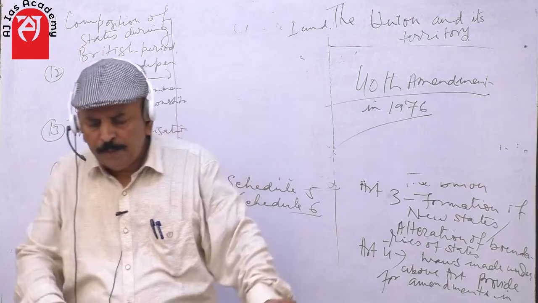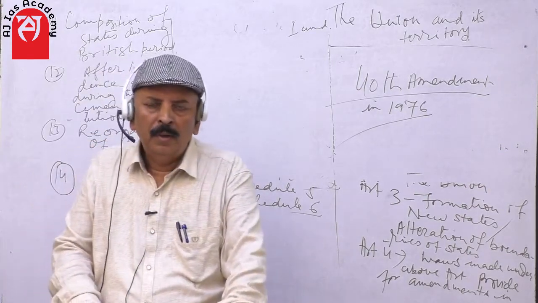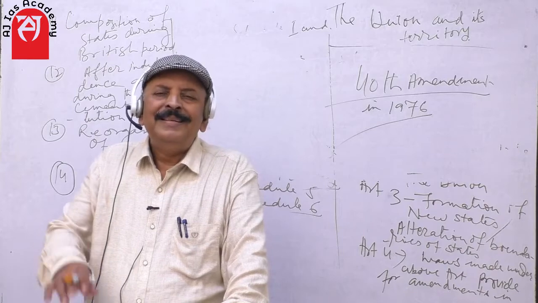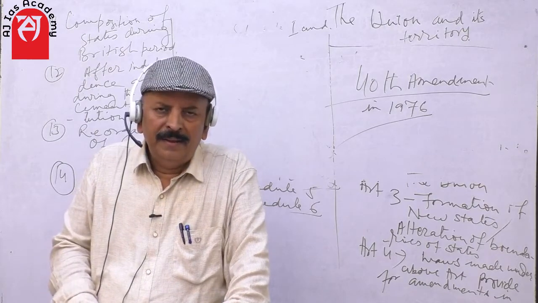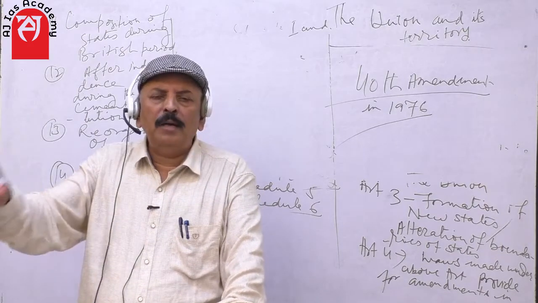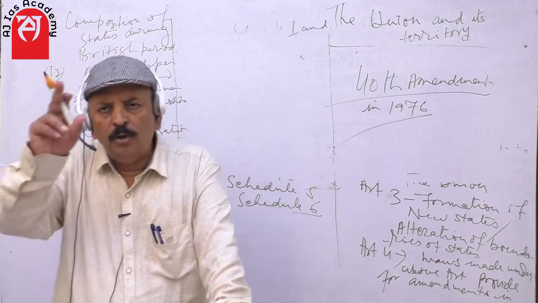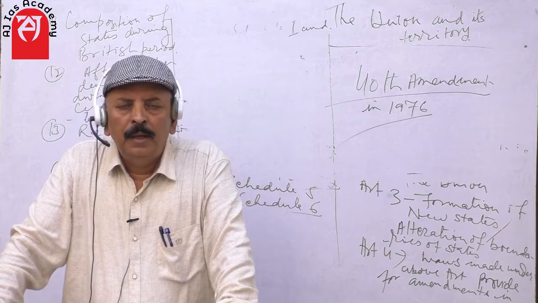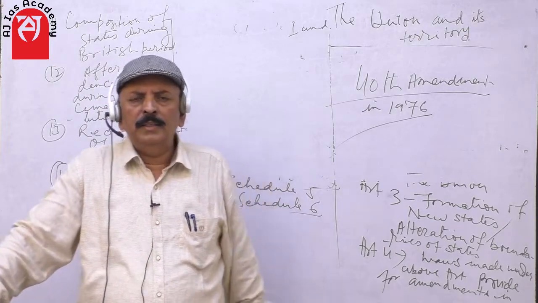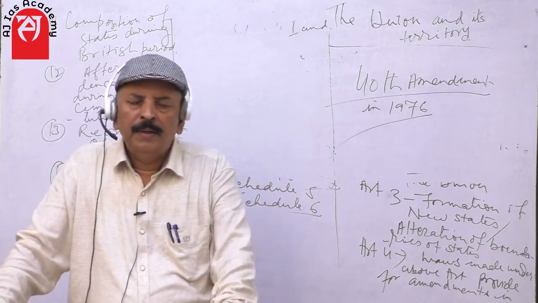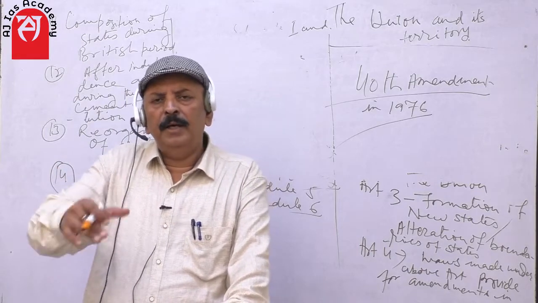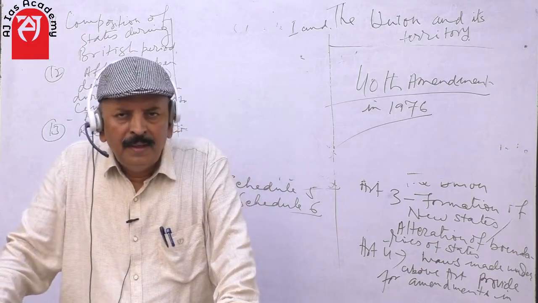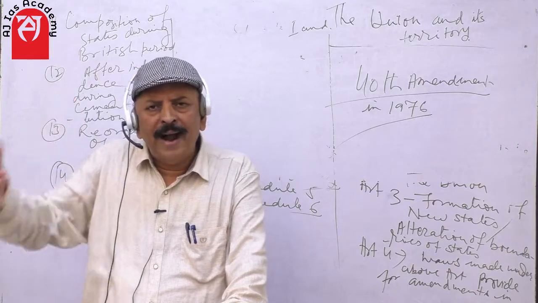The inclusion of the 5th Schedule for tribal areas in India, except northeastern areas, and for northeastern areas there is the 6th Schedule. What does this mean? You see, the tribals have their own culture, their own identity.